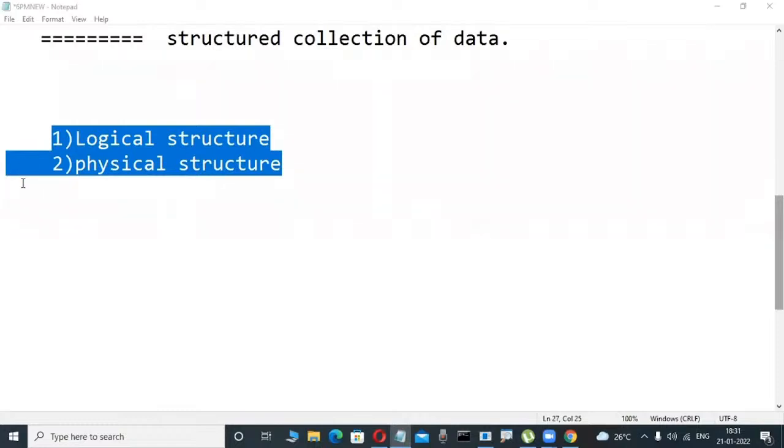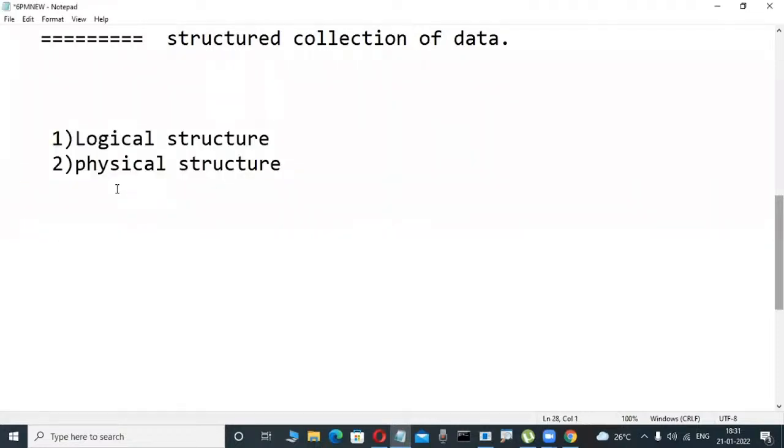Some fellows are telling that logical structure means logical structure, physical structure means physical structure. Don't answer like that. What is logical and what is physical is very easy. Suppose you are a Java, Python, or Oracle developer, or I am a PLSQL developer. We are all basic level programmers. In which structure are we all working, in Oracle or SQL or MySQL? Very good, logical structure.